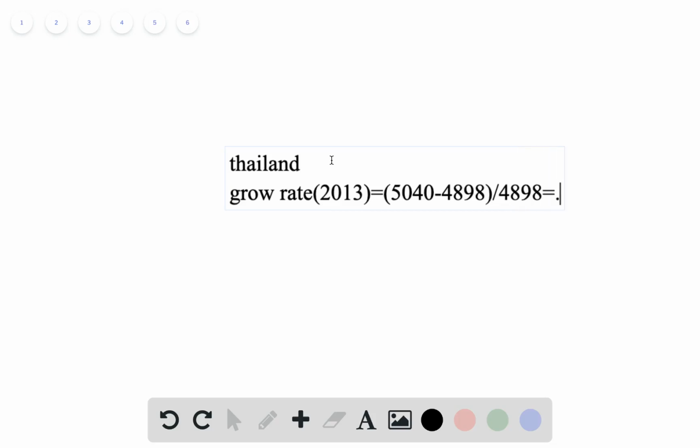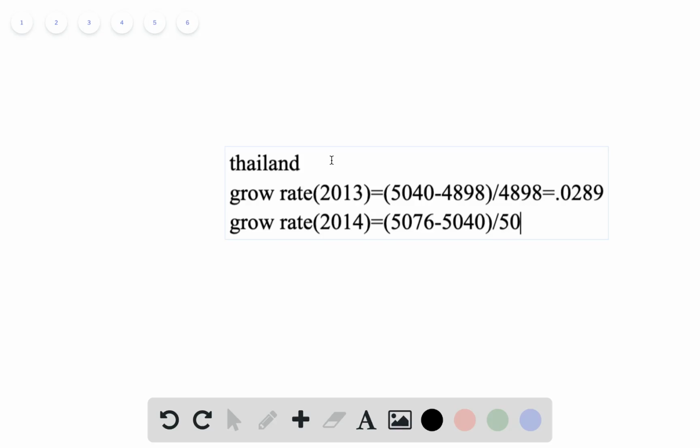It equals 0.0289, and the growth rate of 2014 equals the GDP of 2014, that is 5076, minus the GDP of 2013, 5040, and divided by 5040. So it equals 0.007.